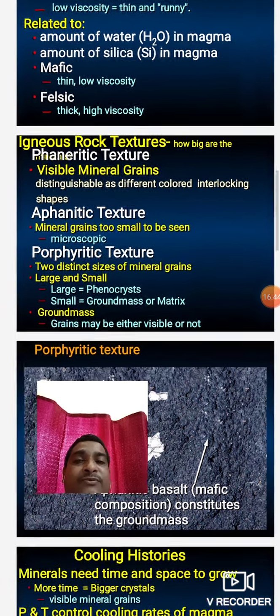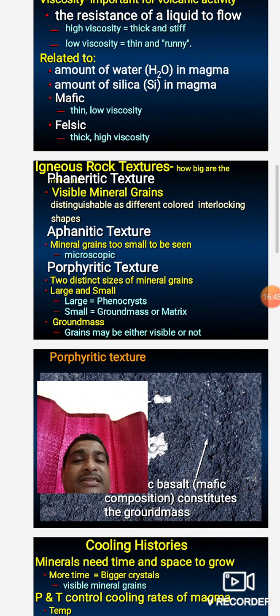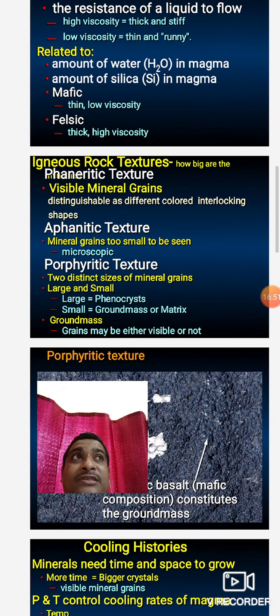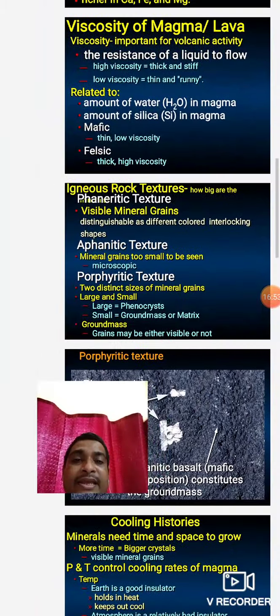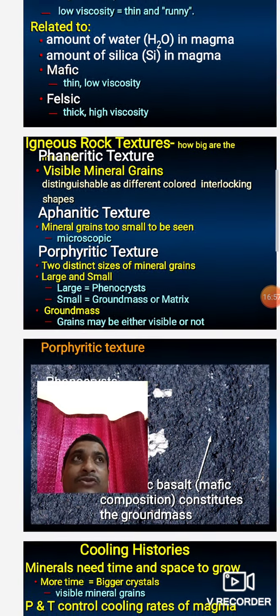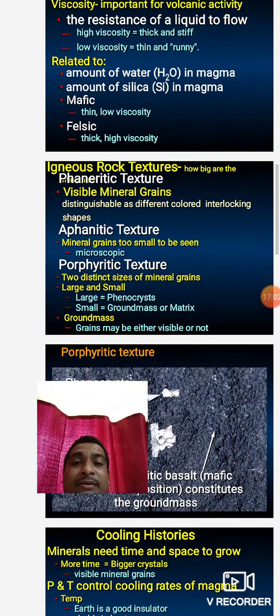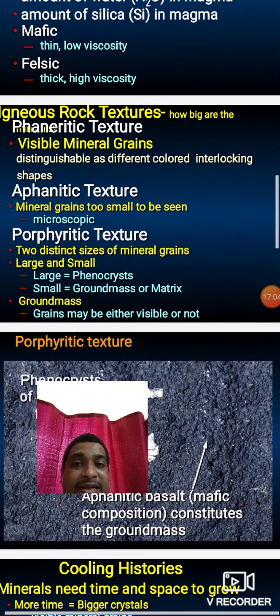These are the three different types of textures present in igneous rocks. Phaneritic texture means the mineral grains are visible by naked eyes. Those igneous rocks are coarse grained, with a grain size greater than 5 mm, and are called phaneritic textures.